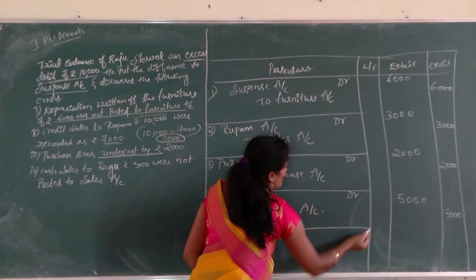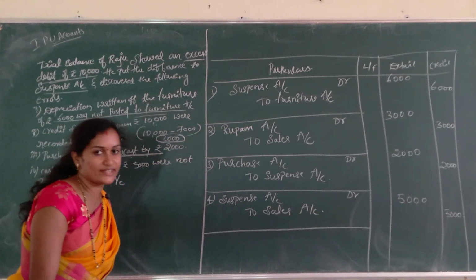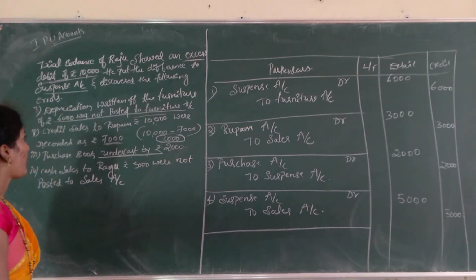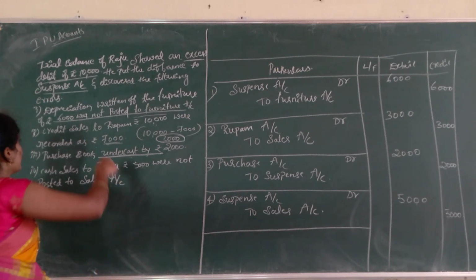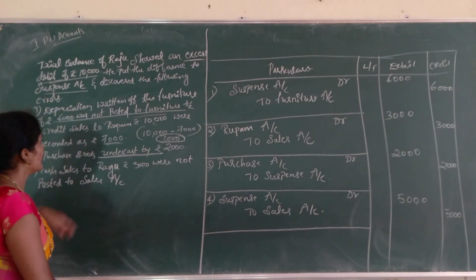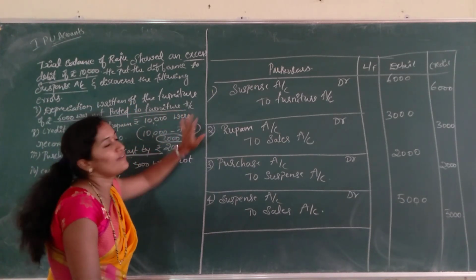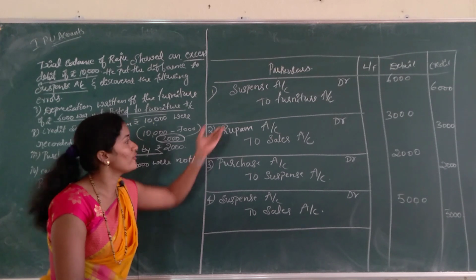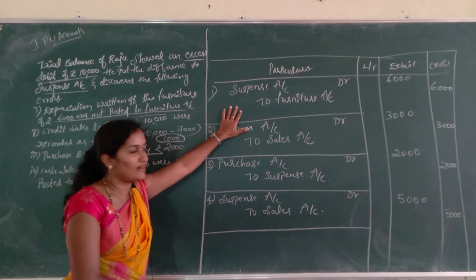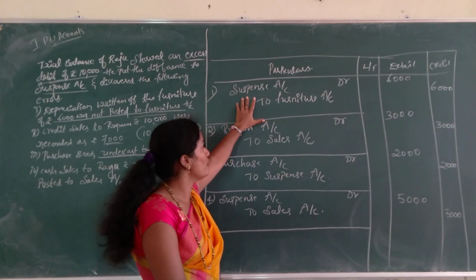So this is how we rectified all the journal entries, all the wrong transactions. Once again I will explain depreciation. Depreciation is decreasing the value of a fixed asset. Return of the furniture, rupees 6,000, was not posted to furniture account. We have posted to the furniture account, the concerned account, along with the suspense account. Suspense account debtor to furniture account.